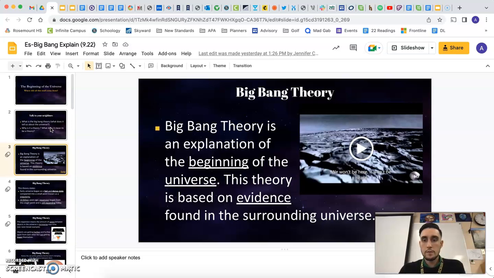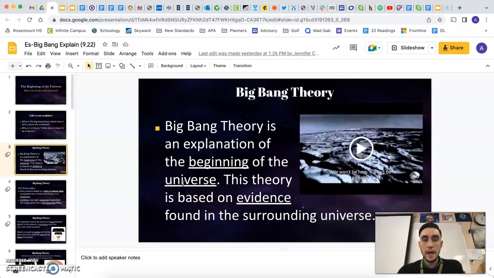So first and foremost, what is the Big Bang Theory? Well, the Big Bang Theory is an explanation of the beginning of the universe. So how did the universe start? Well, as I said, science says that the Big Bang Theory is the current accepted explanation for how the universe began. So remember, all of these words that are underlined here should make their way into your notes. So be writing those down as you're watching this video.